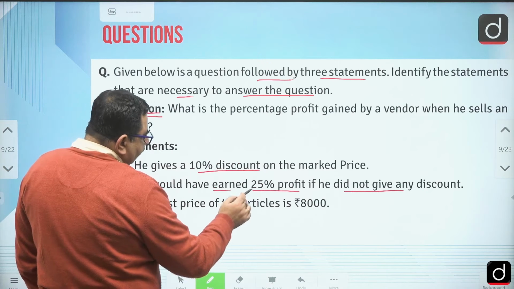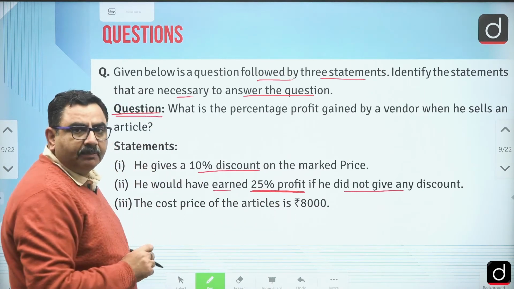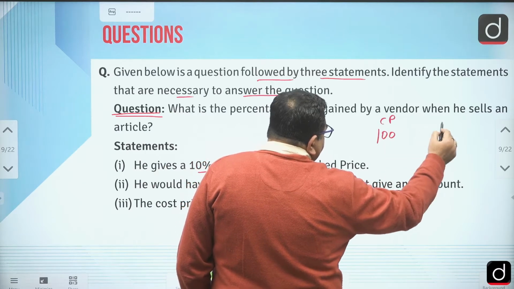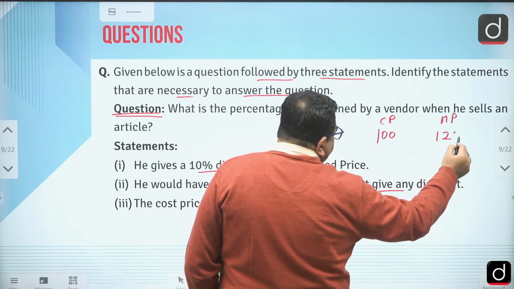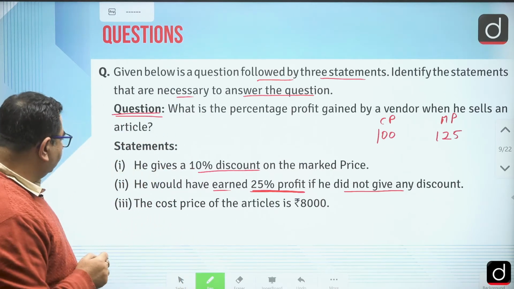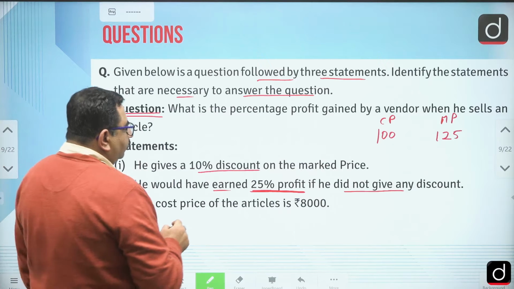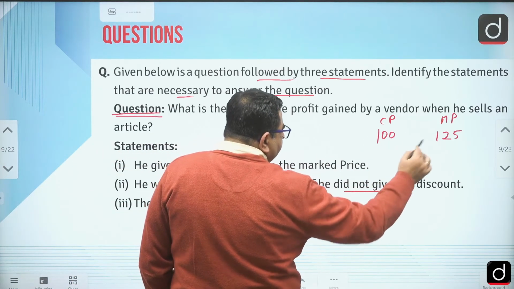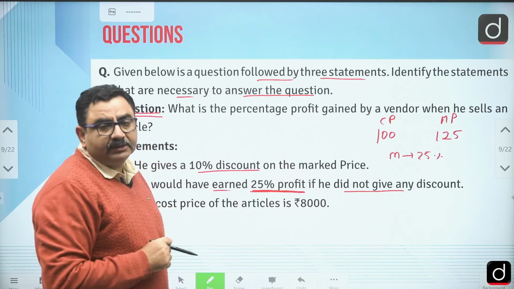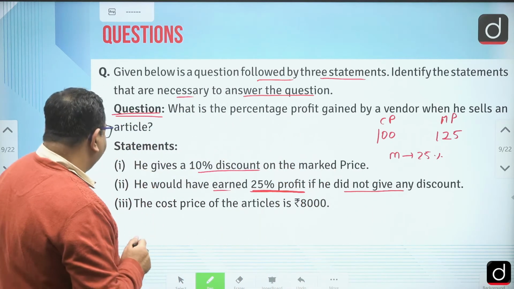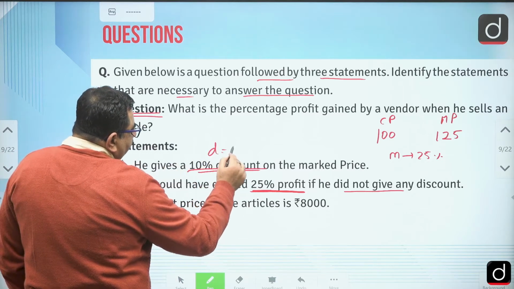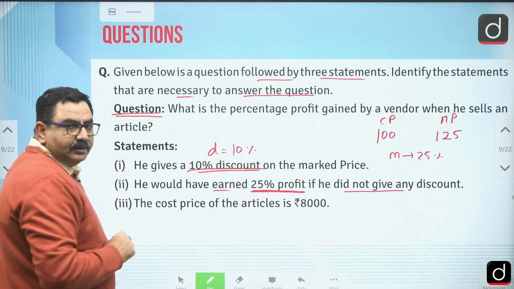It means what? Can I say this 25% is nothing but markup, right? Suppose I say the cost price is 100, then the mark price is 125. This we can write, okay, mark price is 125. Here, what is given is the markup percentage, 25%, that he has given to us. Then he gives a 10% discount on the mark price. So the discount percentage is also given as 10%.